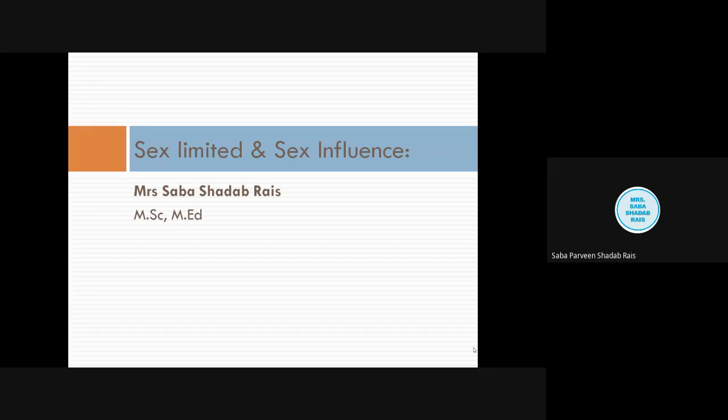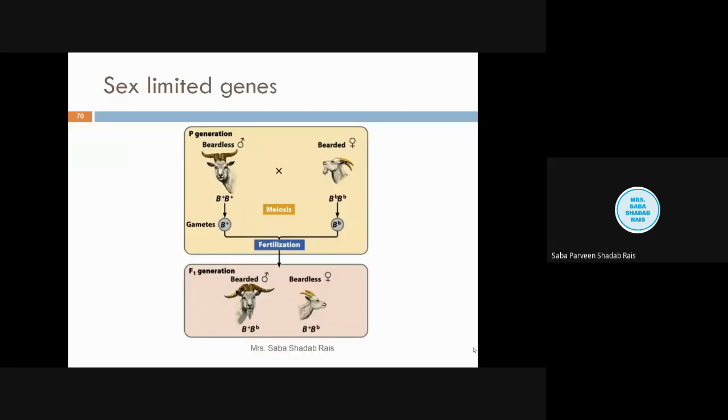And in sex influence, the chances are more, or that particular gene will be expressed as dominant in one sex and will be expressed as recessive in another sex. So first we will talk about the sex limited gene.